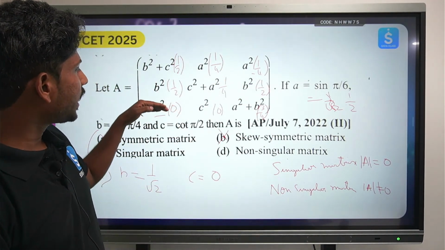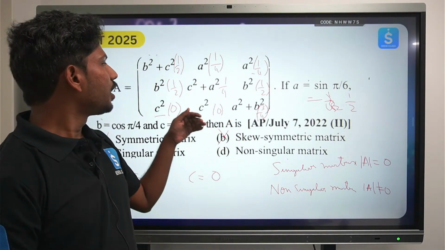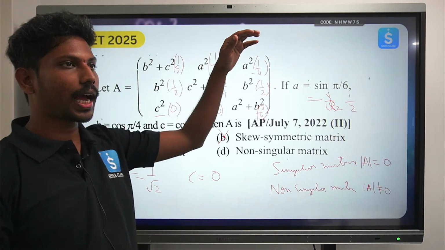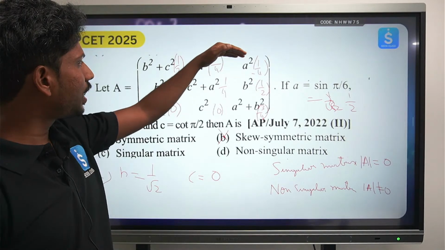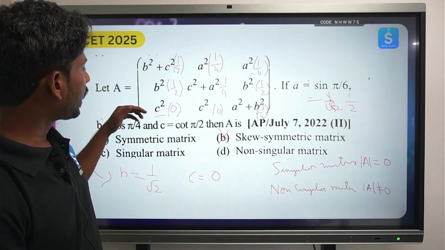Here, I didn't elaborate much on the determinant. You can take the determinant in any pattern, like minus 1 to the power i plus j times the cofactor of every element, taking the minor of that respective element. So you can do it in any pattern.